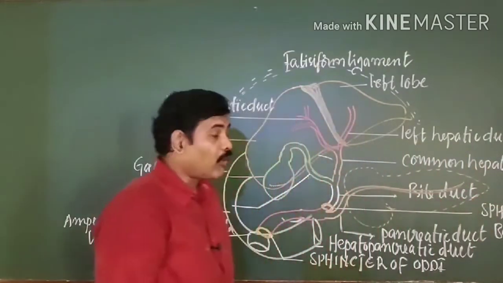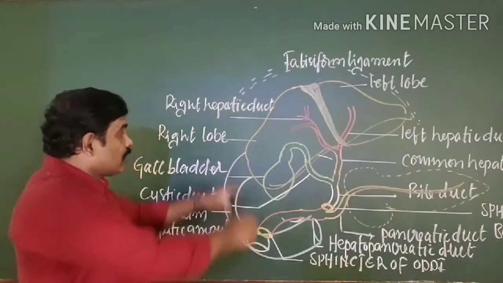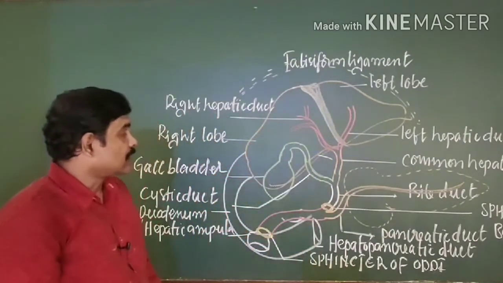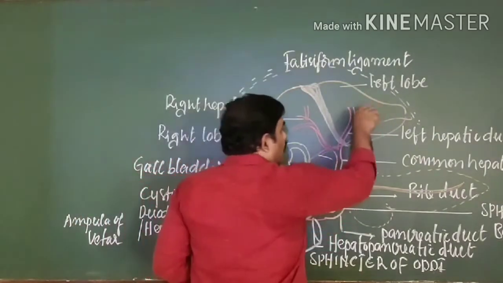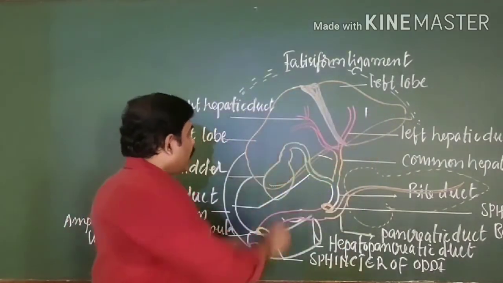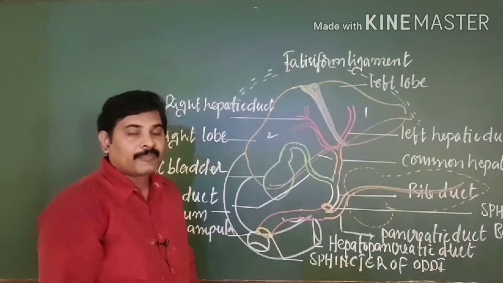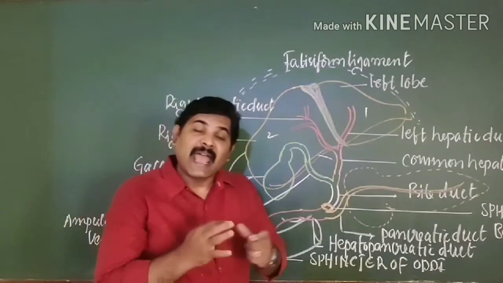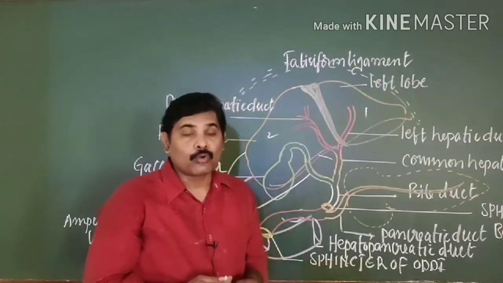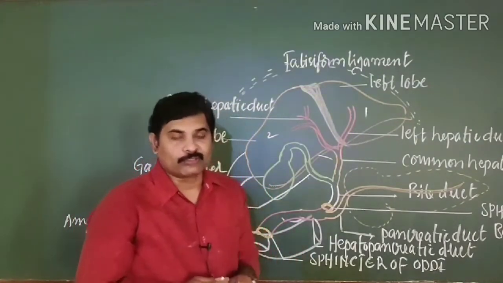Right? Sphincter of Boyden. So this is actually the total structure of your liver, which has two lobes. One is the left lobe, the second one is the right lobe. And it is made up of structural and functional hexagonal units, which are known as hepatic lobules.